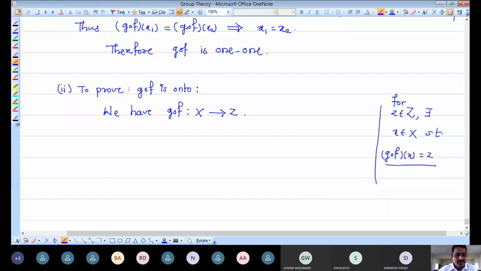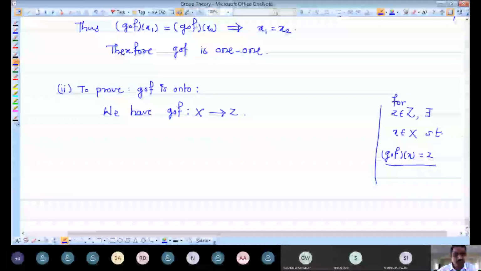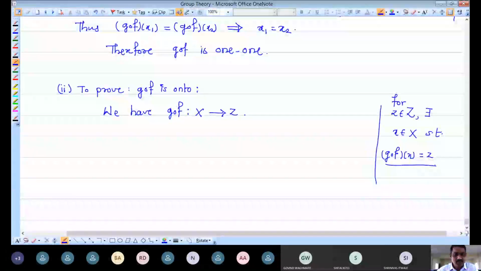See everyone, I am again repeating what happens in any onto mapping. If the mapping is defined from X to Z, then we have to take any arbitrary element from the second set and find at least one element in the first set whose image under our mapping is the element we chose arbitrarily from the second set.